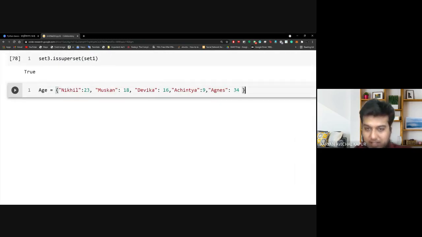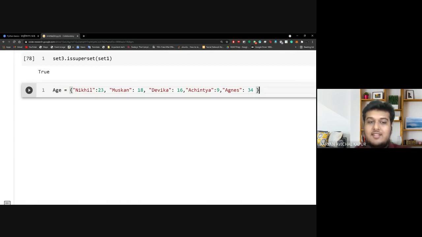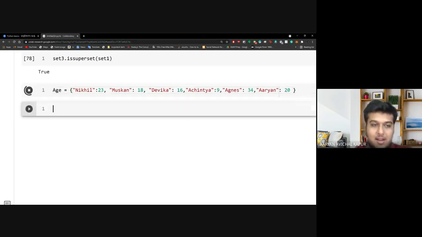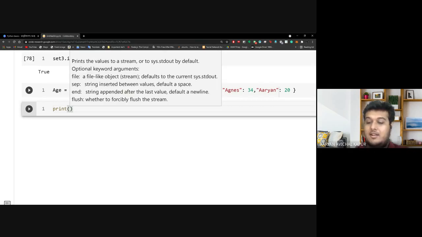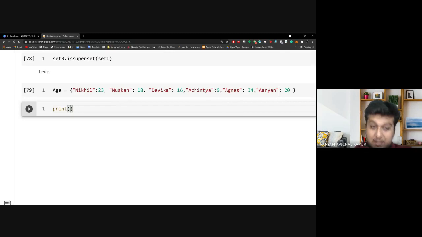Perfect. So we have all the ages here. This is our dictionary, which consists of all the names of people and their ages. Okay, I'll put my name here as well. So Aryan, and I am 20. So this is everything, right? We have all the names and all the ages. Now, let's say we have the name of every person in the entire city. We have hundreds of thousands of names here, right?